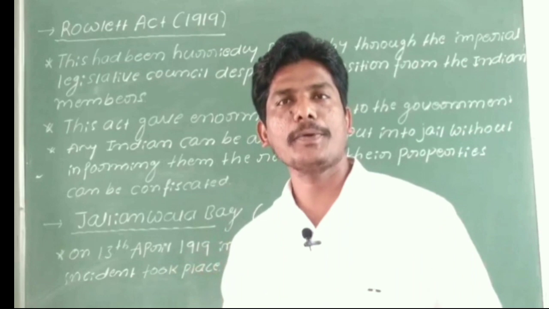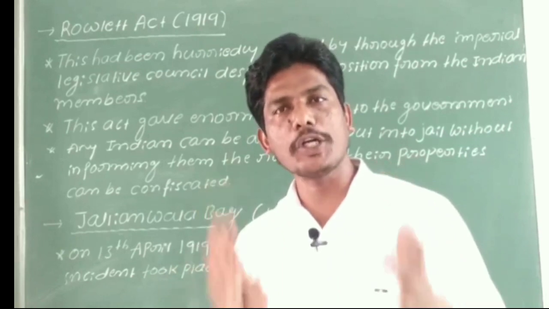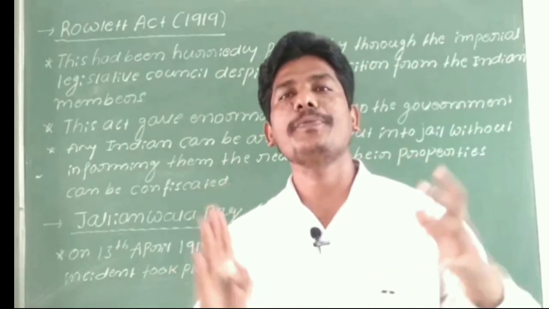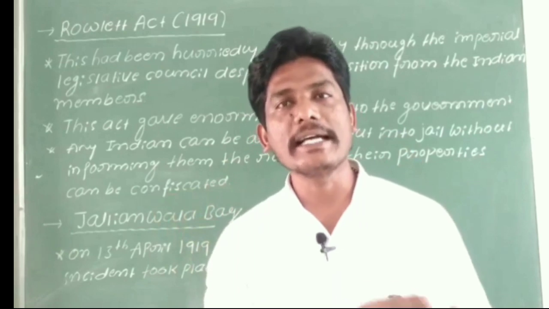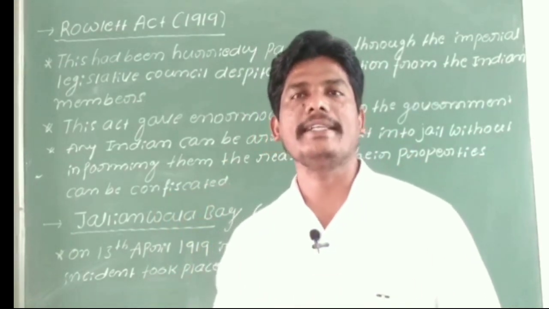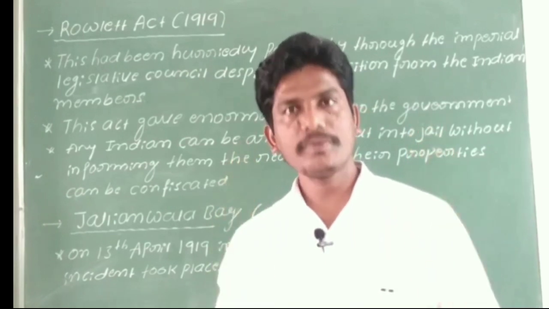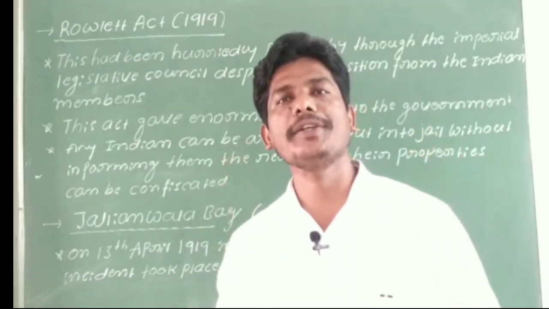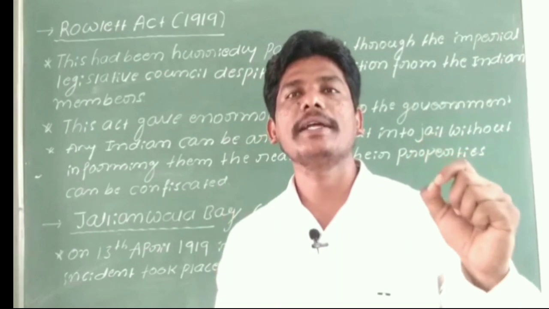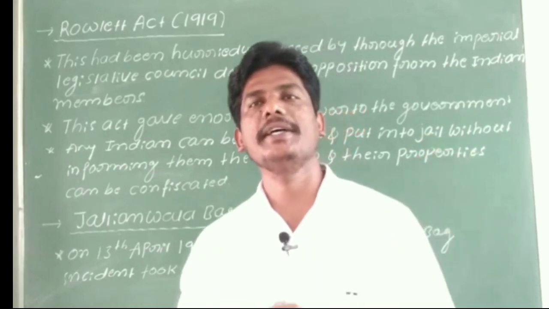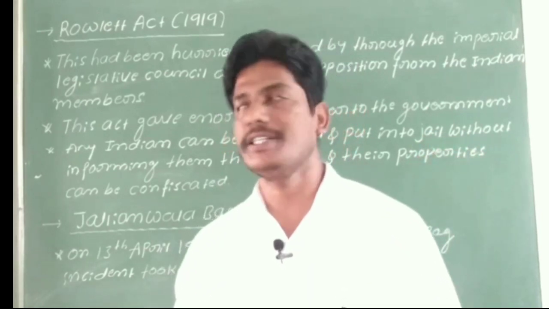So the main purpose of this Rowlatt Act was to control the opposition of the Indian members in the country. This was the basic reason to pass the Rowlatt Act in India in the year 1919.